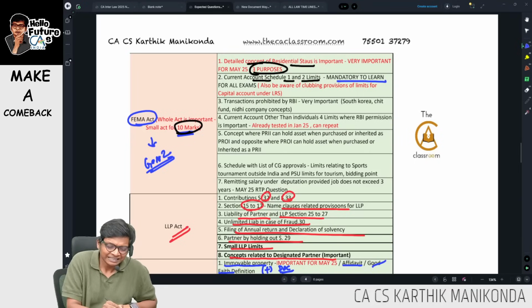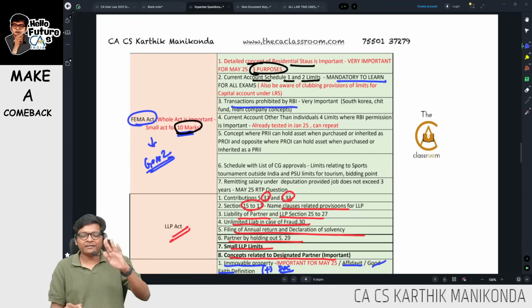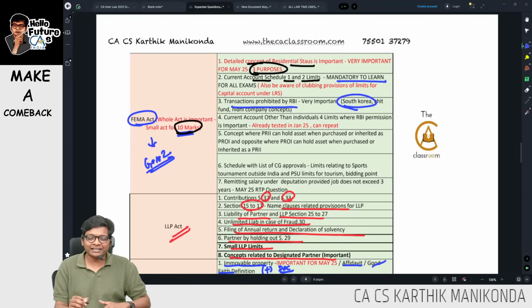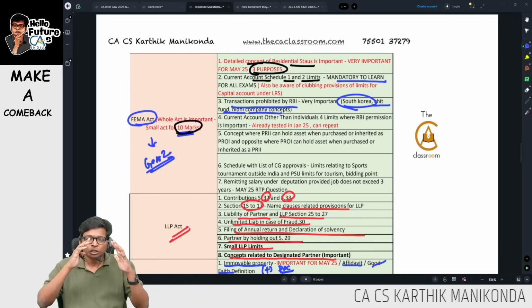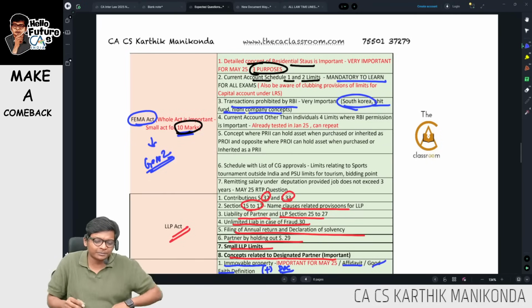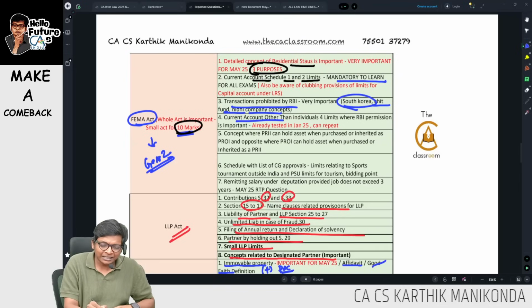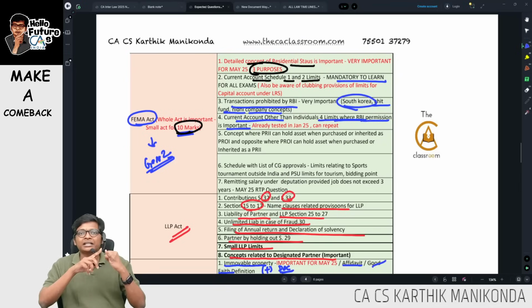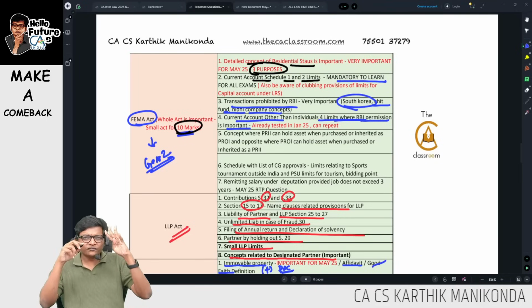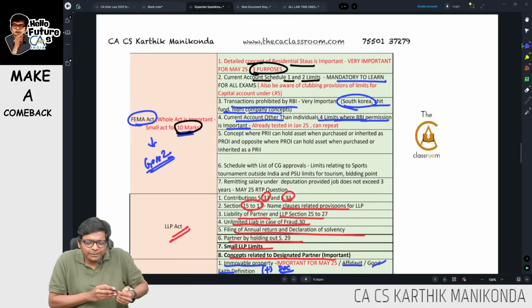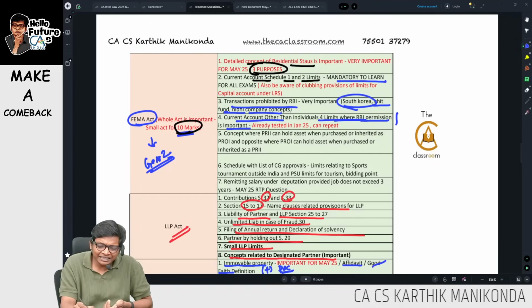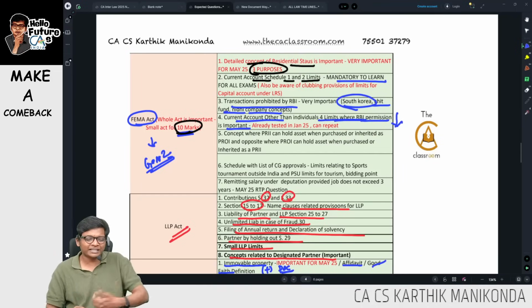Don't skip this. Transactions prohibited by RBI, very important. South Korea, you can't enter. Then other chit fund transactions, Nidhi company concepts we have over there, guys. Those things also are very important. Don't skip that. Then current account, other than those four cases where RBI permission is needed, like getting donations in another country, then consultancy services, all those points. Those 4 points of 4 limits just came in Jan, but can repeat. A little less important compared to other points, but quickly have a read.